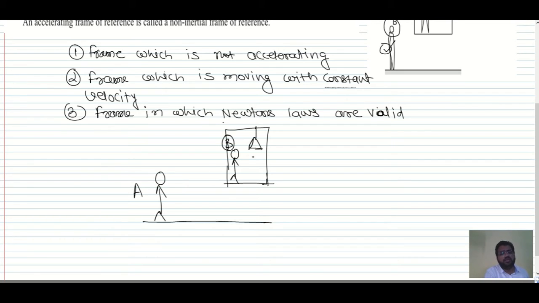Now consider this lamp with respect to man A, and draw the FBD of the lamp. So this is the lamp. I want to draw the FBD of this lamp with respect to man A. So this is for man A.